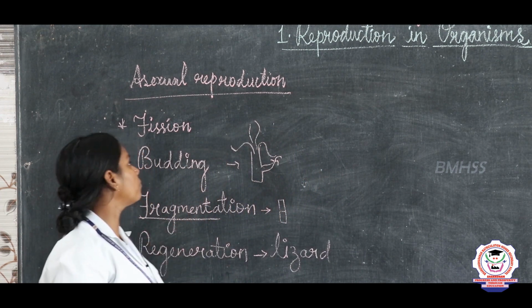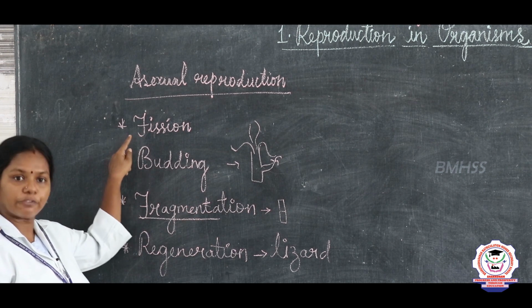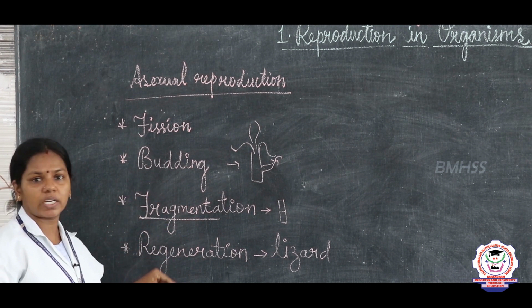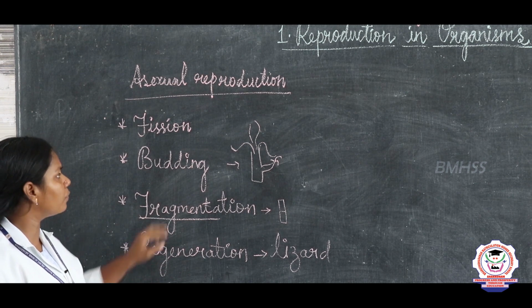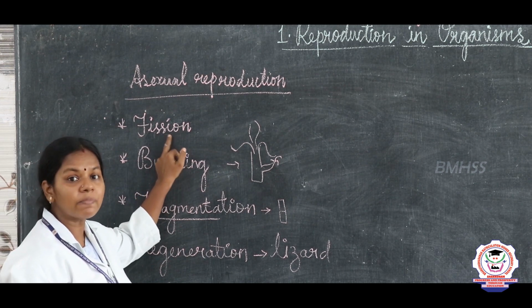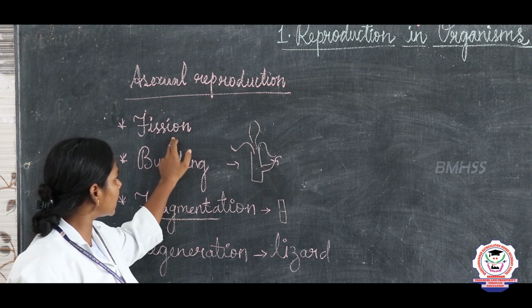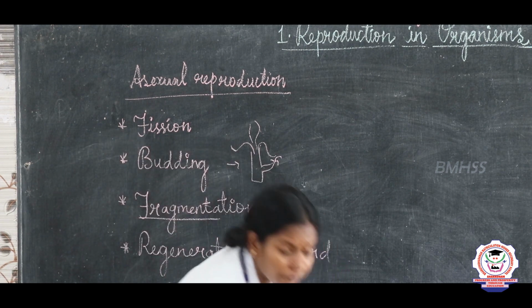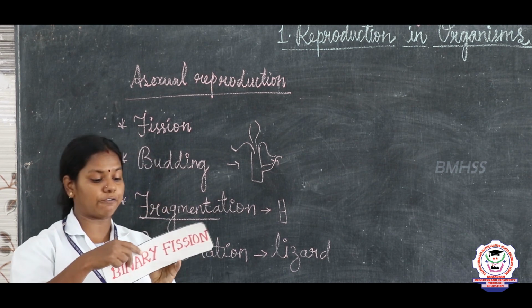So what are the four modes of asexual reproduction? Fission, budding, fragmentation and regeneration. Now we are going to discuss the first type, fission. Fission is of four main types, children. The first type is binary fission.